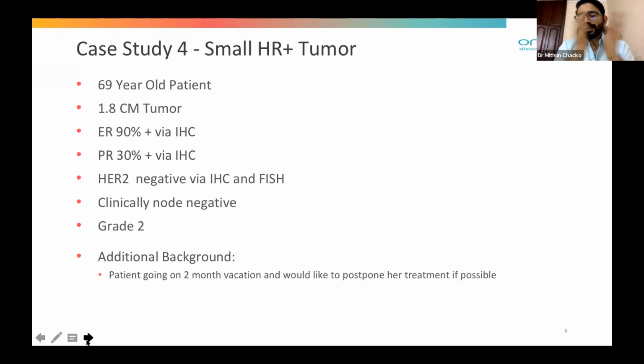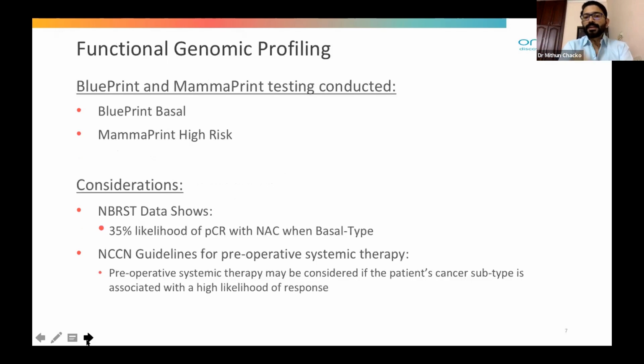If you think that the patient won't metastasize, if you think that we can give some form of neoadjuvant hormonal treatment in such a clinically low risk case, we can delay surgery by 2 months. Is it possible? There comes the importance of comprehensive genomic profiling in the form of MammaPrint and Blueprint. And it was conducted, it showed that it was Blueprint basal. So only 1.8 centimeter, ER positive, PR positive, HER2 negative, and MammaPrint high risk.